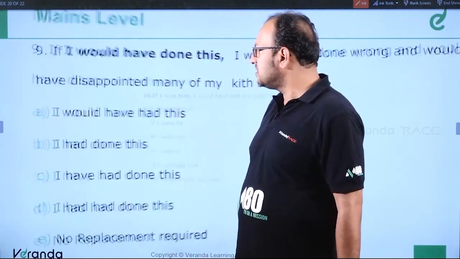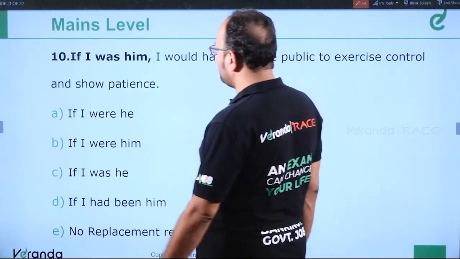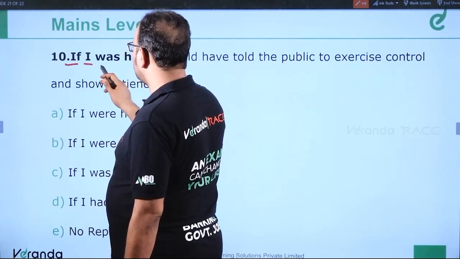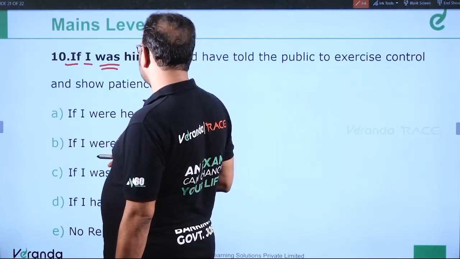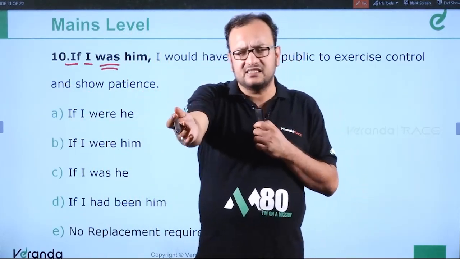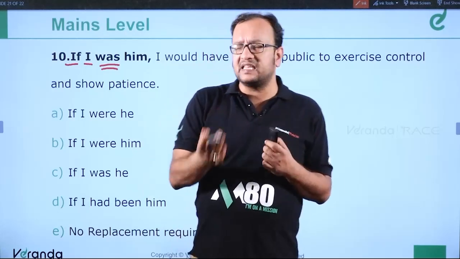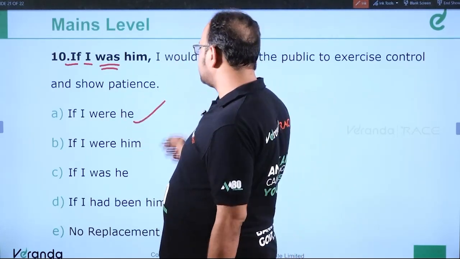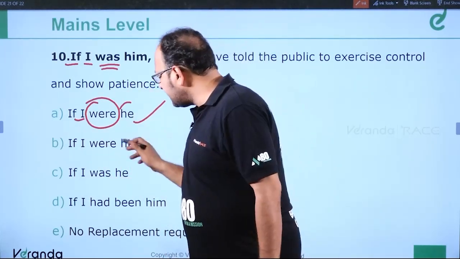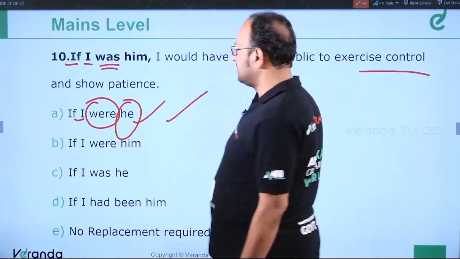Clear? Moving ahead to the last question. The question is, if I was him, I would have told the public to exercise control and show patience. See, I have told you earlier also, if plus subject plus to be verb. So it should be if I were he. Unrealistic. I cannot be you, right? You cannot be me. So unrealistic things are written as if I were he. This is the correct answer. If plus subject plus past subjunctive mood were, if I were he, I would have told the public to exercise control and show patience. This is the answer. Clear?